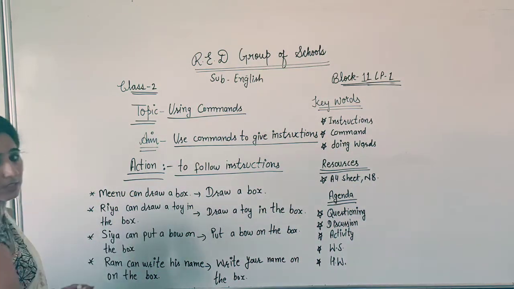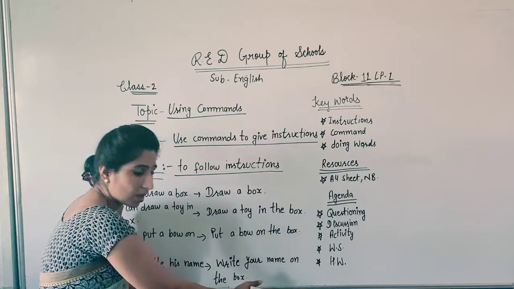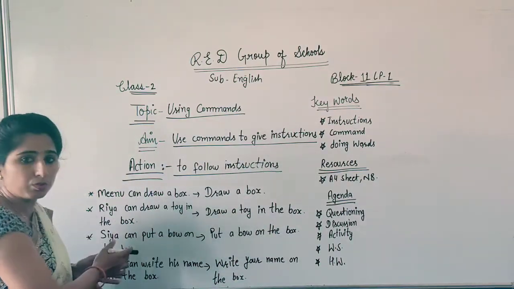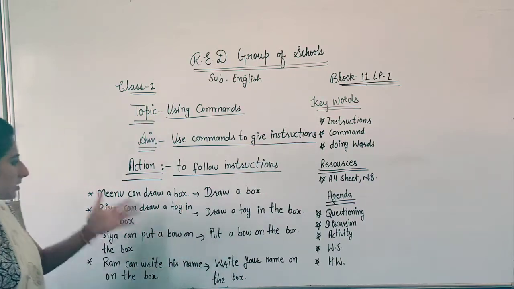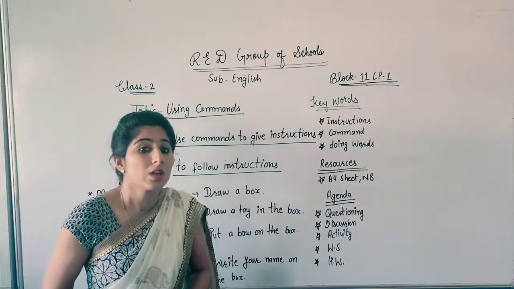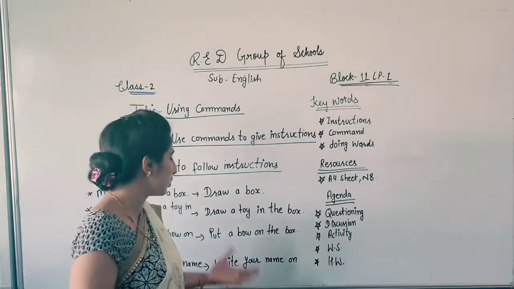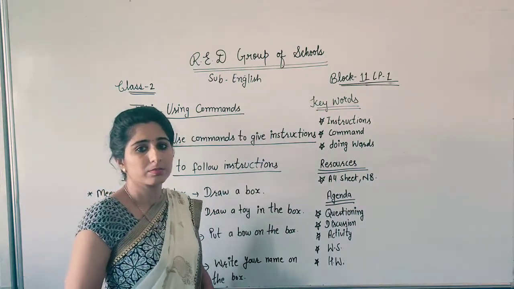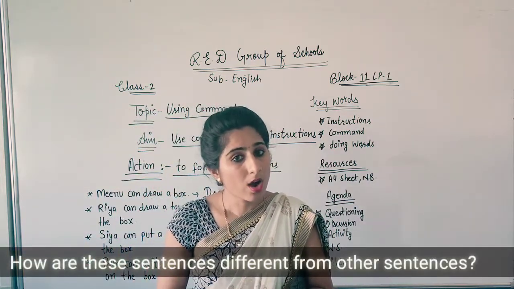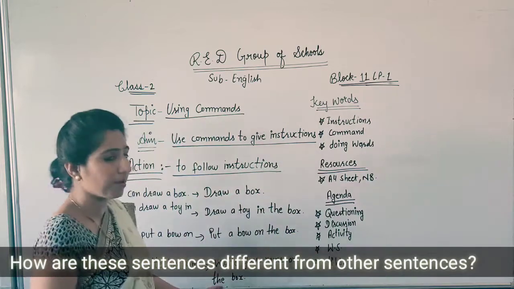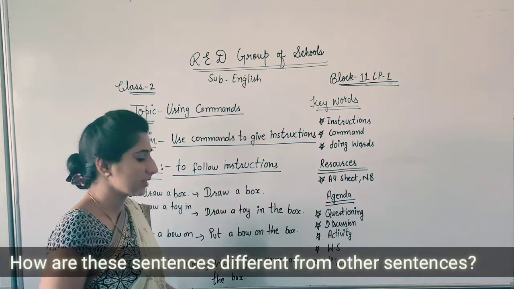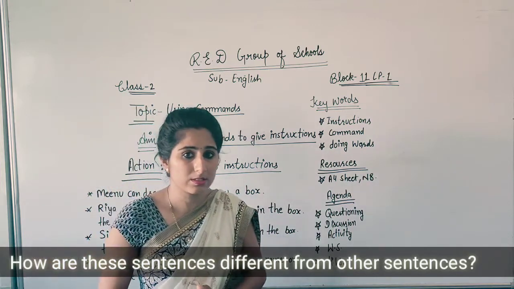This is for Ram. So these are the sentences, students. These are the statement sentences. And these are the commands which are given to the students, which are given to do. Yes, so these are the command sentences and these are the statement sentences. So which sentences have we used? We have used the command sentences. Students, now tell me, how are the command sentences different from other sentences?